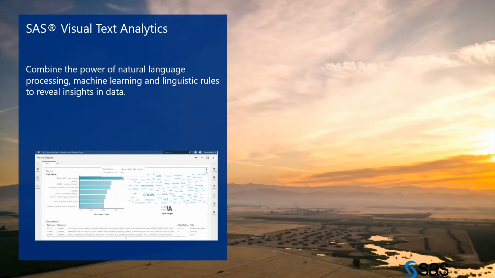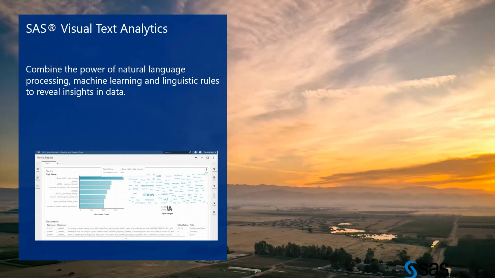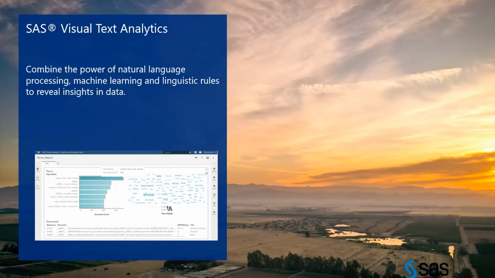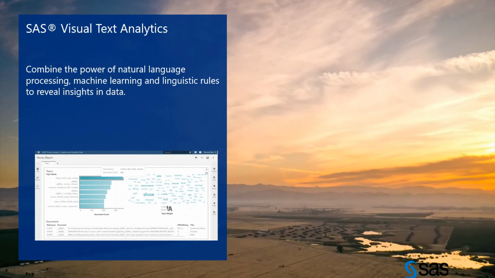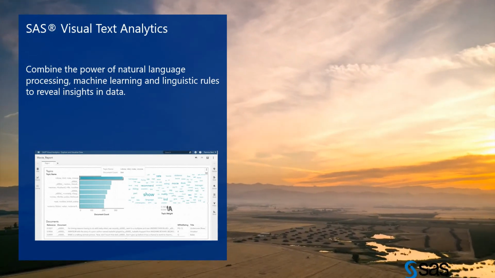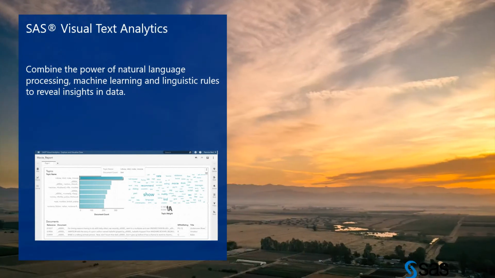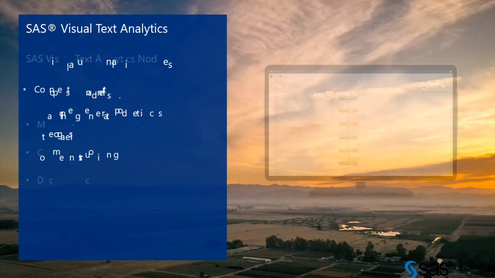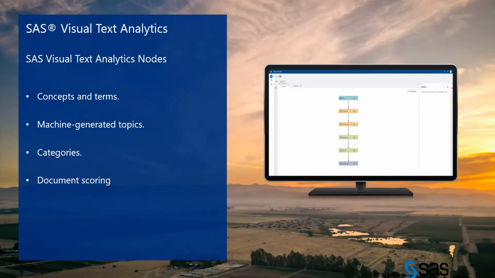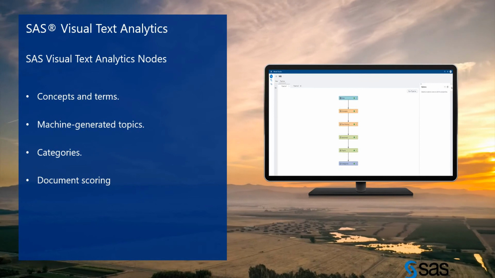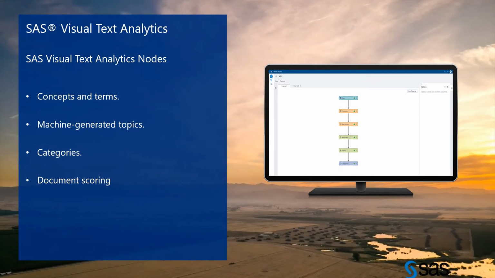Basically we are combining the power of NLP, natural language processing, and machine learning with linguistic rules to reveal the insights in data. So what is text analysis? Nowadays the data we are receiving is in the form of text.